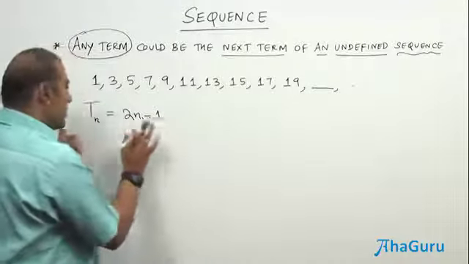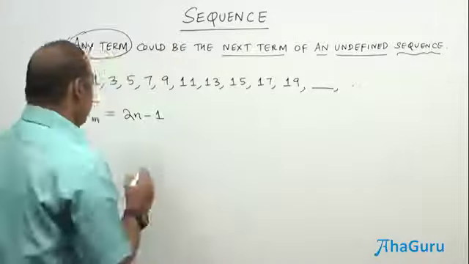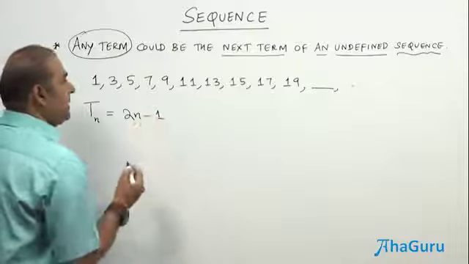So if I am going to just use this, then obviously the next number is going to be 21. But I am going to show that any term could be the next term.